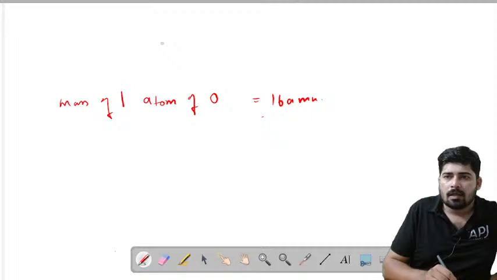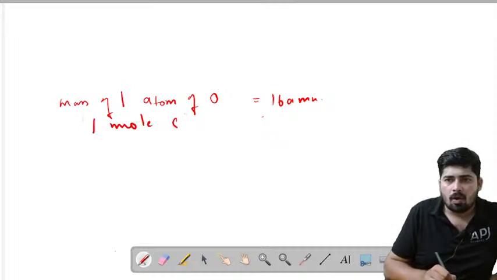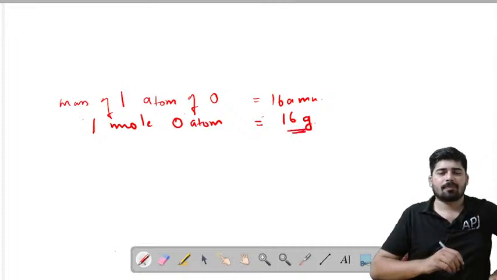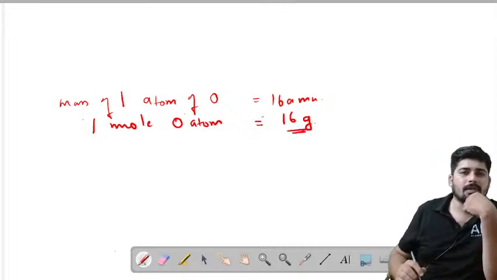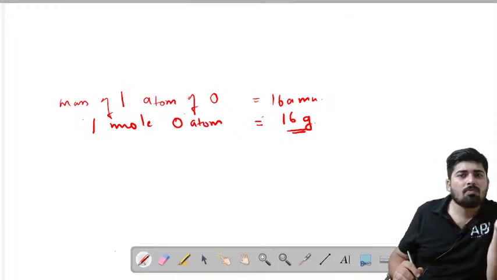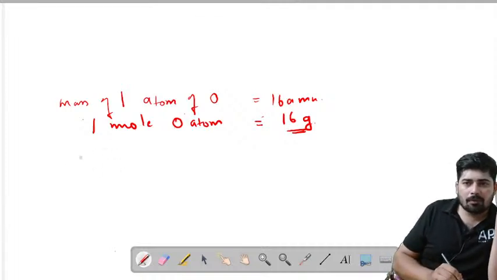Now, if I tell you what is the mass of 1 mole oxygen atom, it is very easy to calculate. Just write 16 and put the unit as gram. That's the only difference. So how interesting is the equation? Mass of one atom is 16 AMU, then mass of 1 mole oxygen atom is 16 gram. That's the only difference.